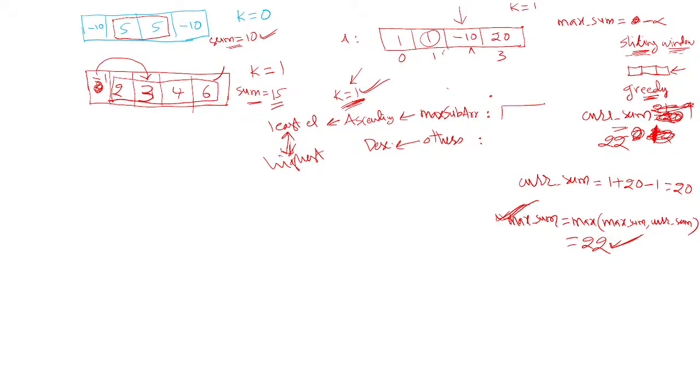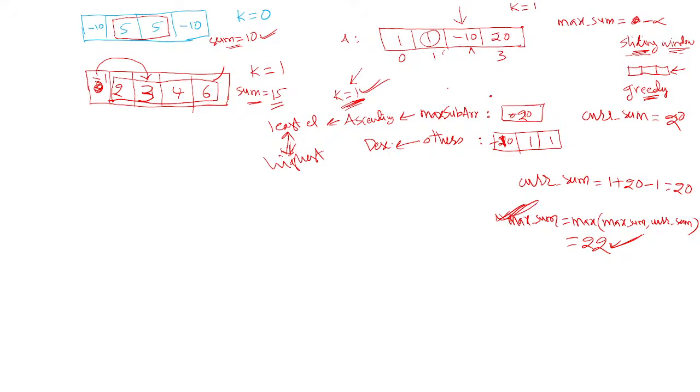Now we'll take this element, minus 10, then the other remaining elements in descending order: 20, 1 and 1. What is the current sum? Current sum is equal to minus 10 in this case. Swap possible? Yes. So 20 comes here and minus 10 goes there. What is the current sum value? 20. Update max sum. Max sum is 22 only.